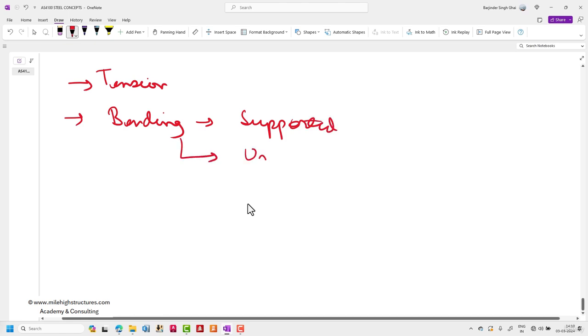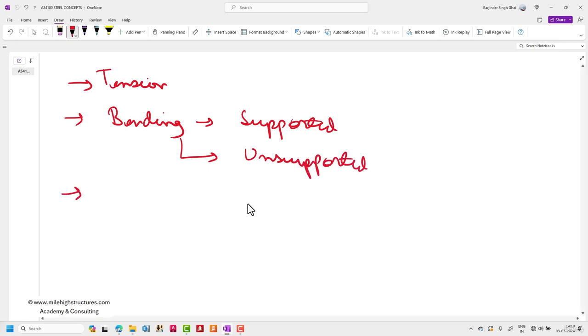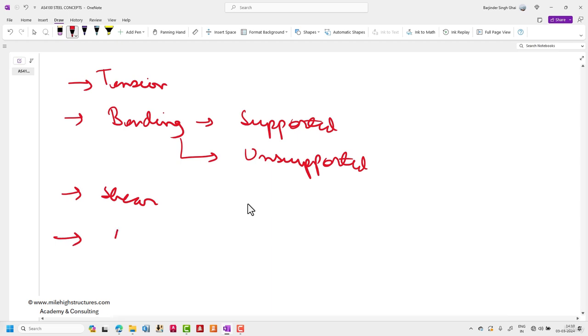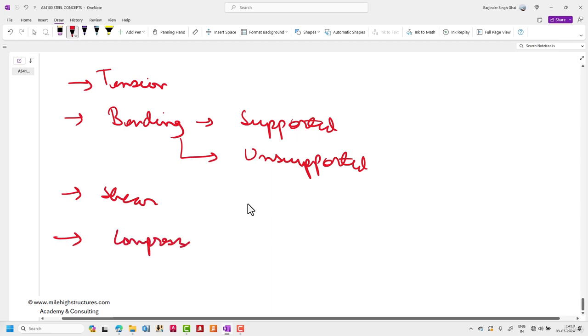Then we shall discuss the bending of unsupported steel members. Then we shall learn about the shear behavior. Then we shall discuss compression members or beam column members. That is how we shall proceed with our video lecture series. So first, we shall start with learning the tension behavior of structural steel in the next lectures.